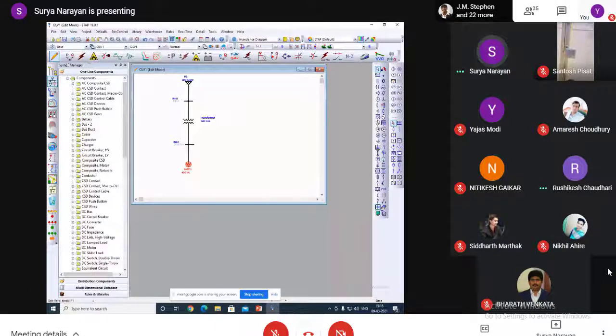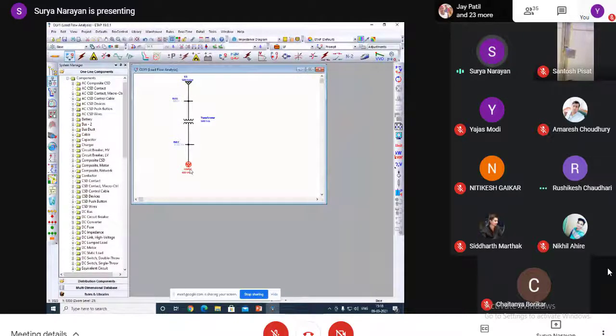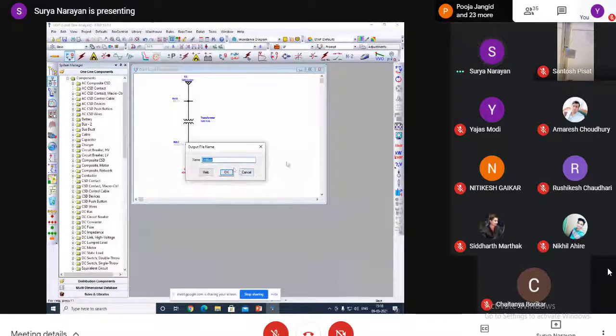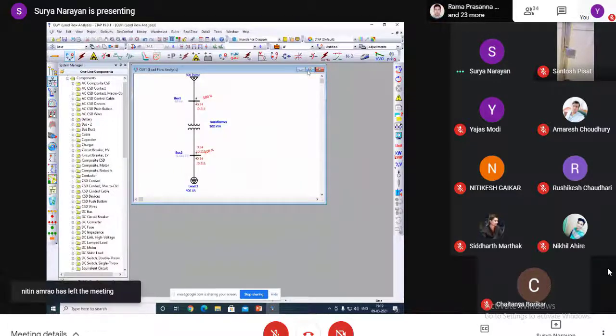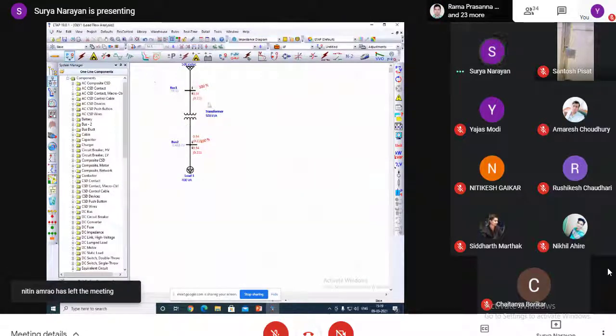Anyone have doubt? For the time being, you can see this is a simple system. From the grid it comes to the transformer, and from the transformer to the load. Now I am going for the load flow study. You can see here, I am maximizing the system.